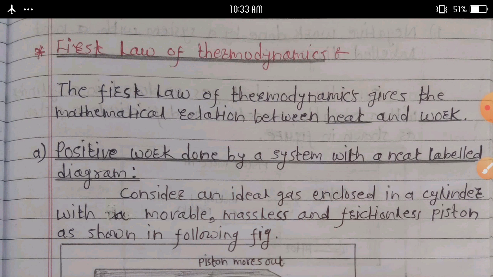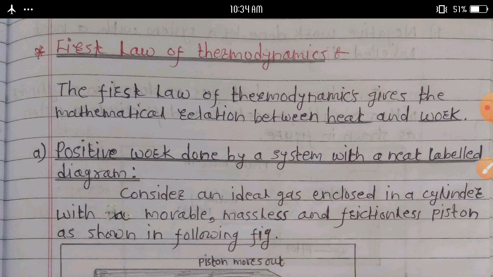Today we learn a new topic, the first law of thermodynamics. In the last lecture, we discussed the introductory part of thermodynamics. We first discussed what we mean by thermodynamics. The actual definition: thermodynamics is the branch of physics that deals with the concept of heat and temperature and the interconversion of heat and other forms of energy.